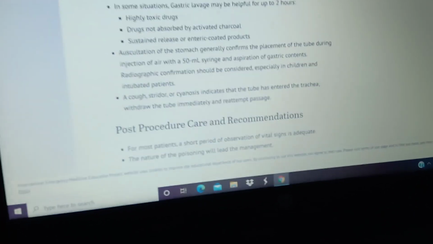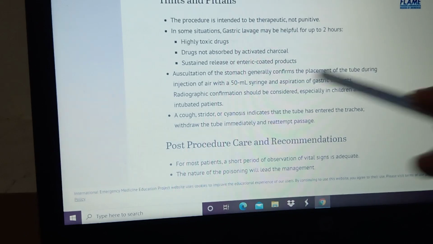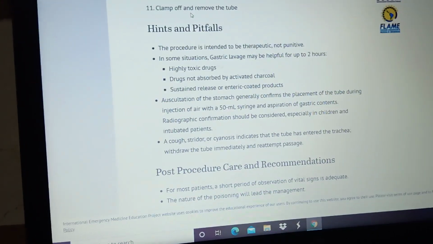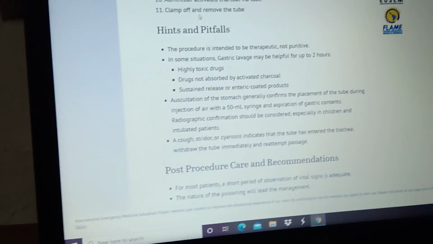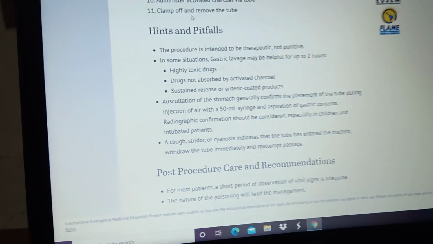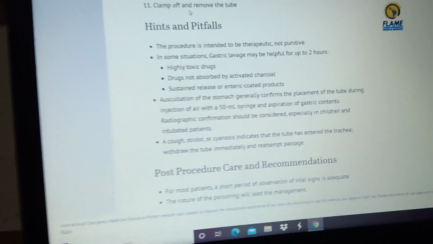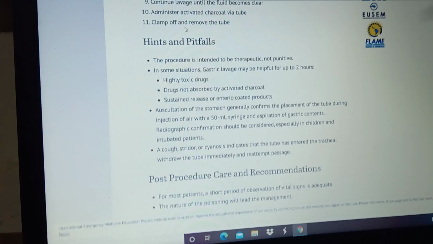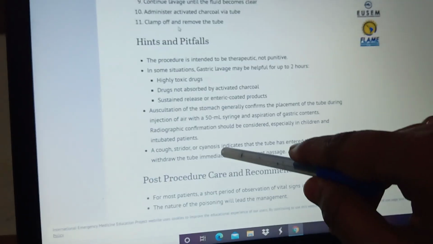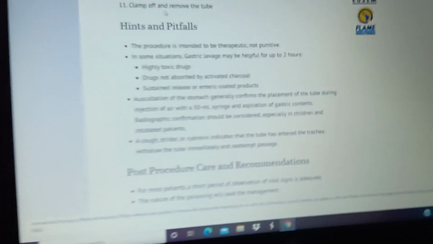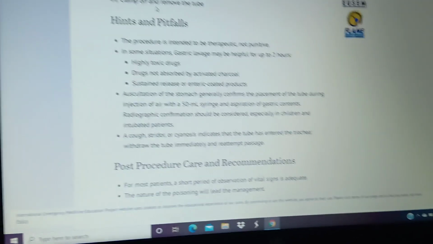Okay, auscultate the stomach gently to confirm the placement of the tube during the injection of air with a 50 ml syringe, and aspirate the gastric contents to remove them. Especially when you are taking care of children, radiography confirmation is very, very important. And if the patient has cough, stridor or cyanosis, it indicates that the tube has entered the trachea, so you have to take care of these pitfalls and considerations.